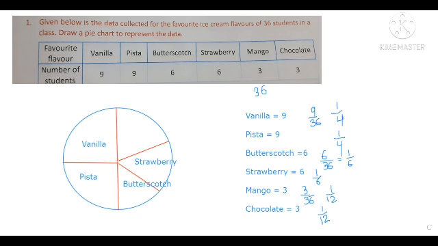So we are going to divide it like this. So this one part will be mango and another part will be chocolate. Mango comes here and chocolate will come here.